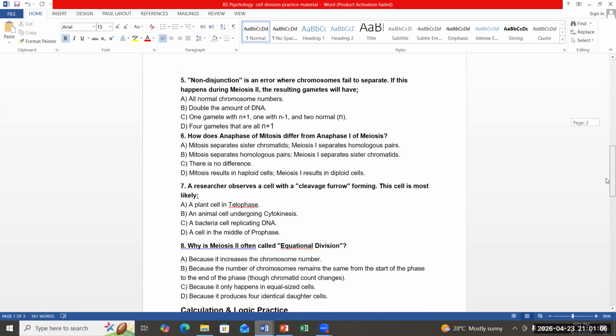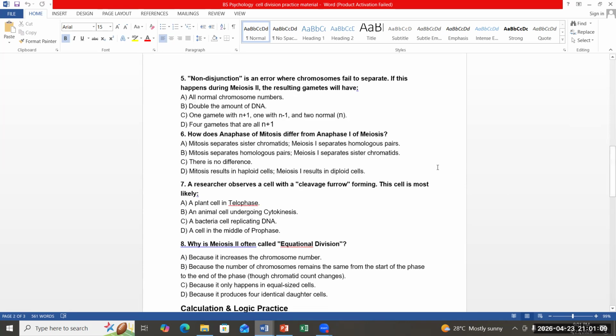Yes, Saira. You want to ask something about crossing over? Crossing over happens because in S phase the DNA gets doubled, but variation comes when crossing over happens. S phase happens in both mitosis and meiosis, right? Yes. S phase is not bringing variation. When homologous chromosomes cross over and exchange their segments, it is the cause of variation. Is that clear? Shall I continue with the next one?